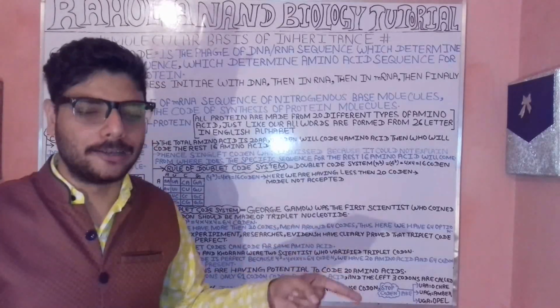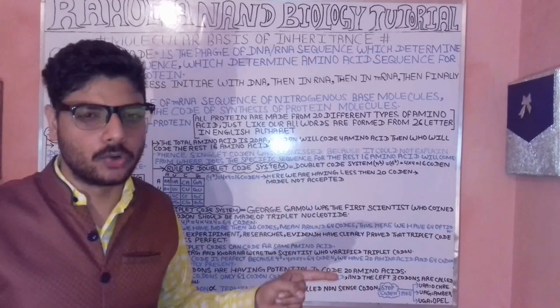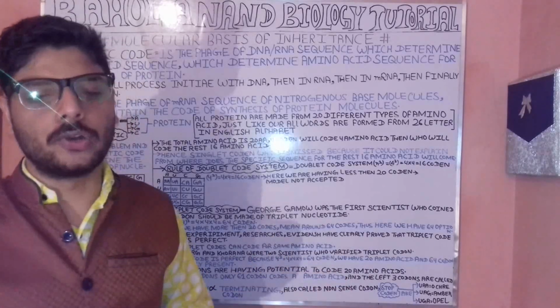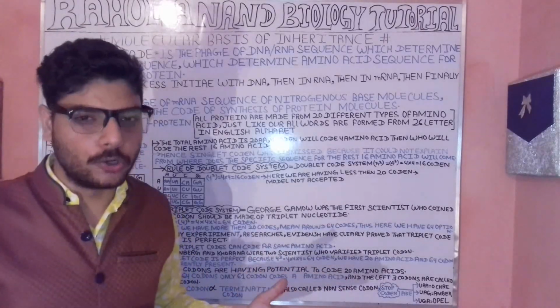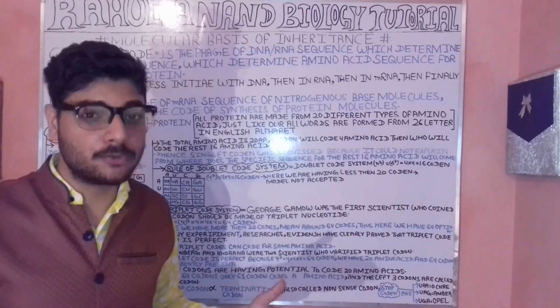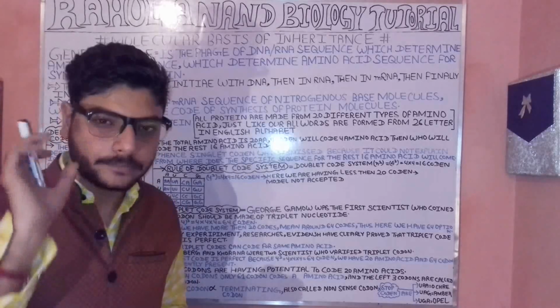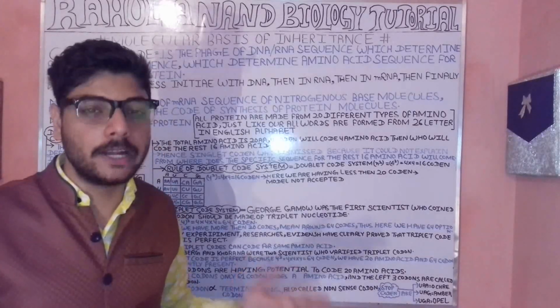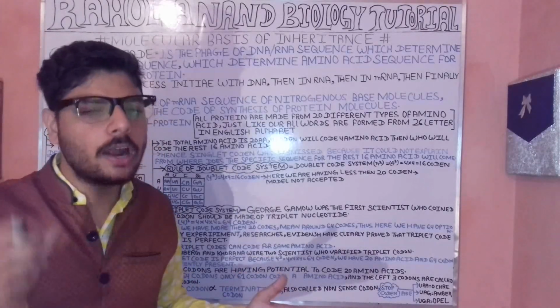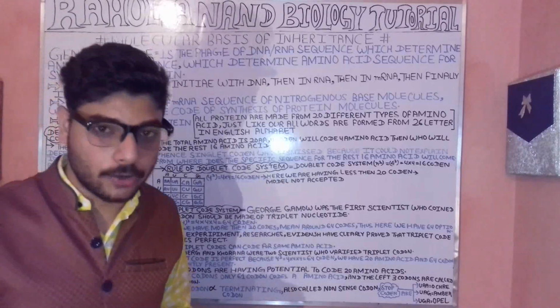Tell me in terms of the codon rule. So we have the singlet codon rule, then the doublet codon rule as well as the triplet codon rule. When we talk about these cases, what is the singlet codon rule? It tells us that one codon will code for one nitrogenous base.